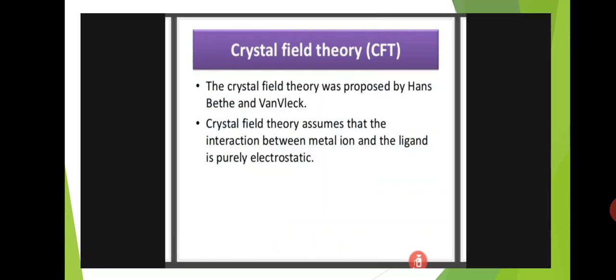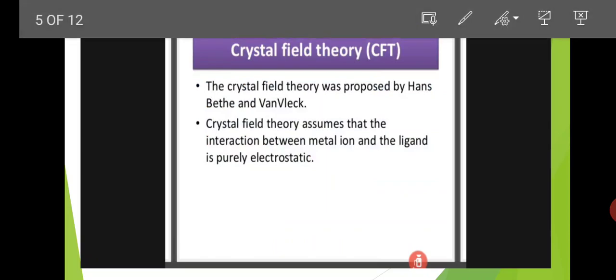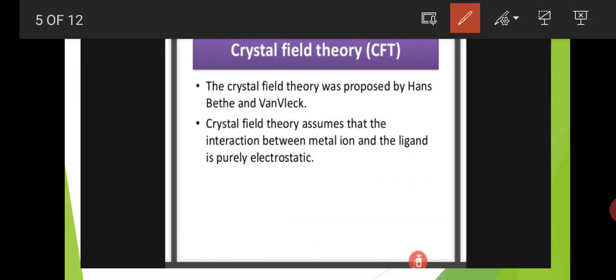Next is the crystal field theory. The crystal field theory was proposed by Hans Bethe and Van Vleck. Two scientists proposed this crystal field theory. In short, we say CFT means crystal field theory.